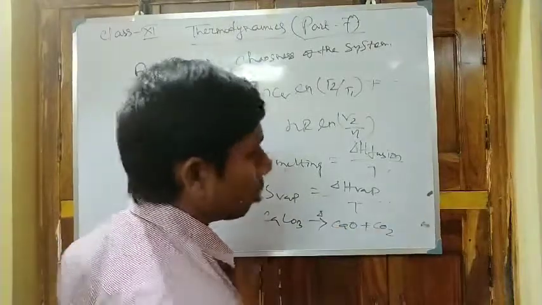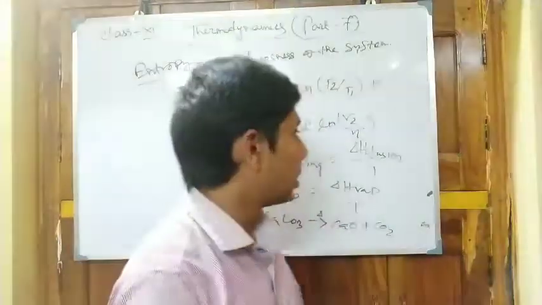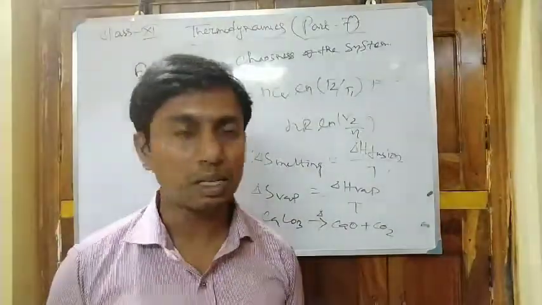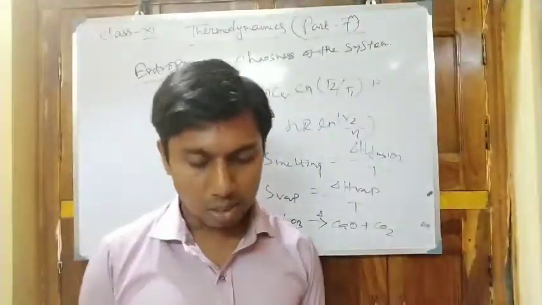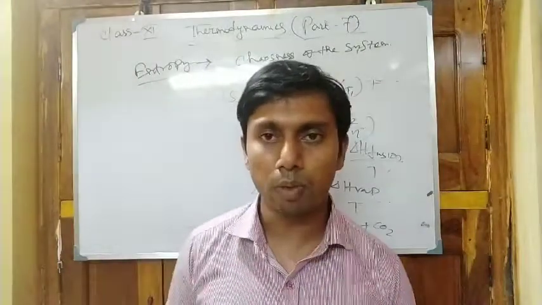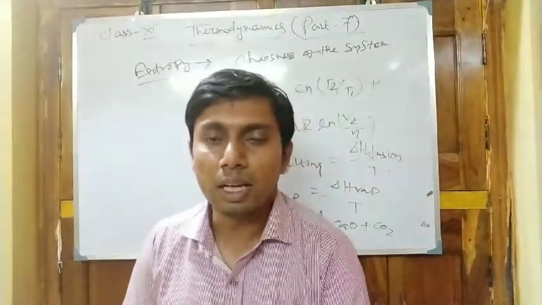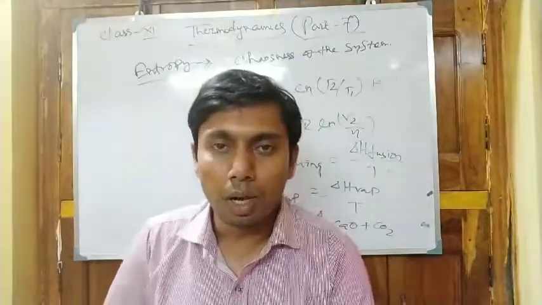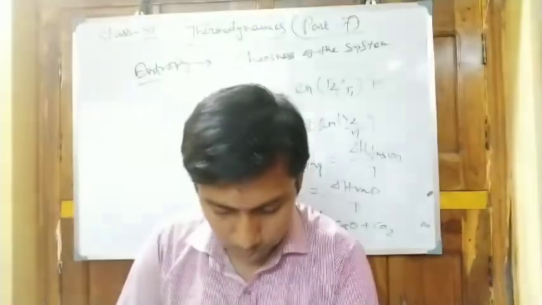Here some amount of heat is required. This is also spontaneous, but some amount of energy is required. So this is a spontaneous reaction, a one-way process, and there is no bar in between in the ongoing process of the reaction.